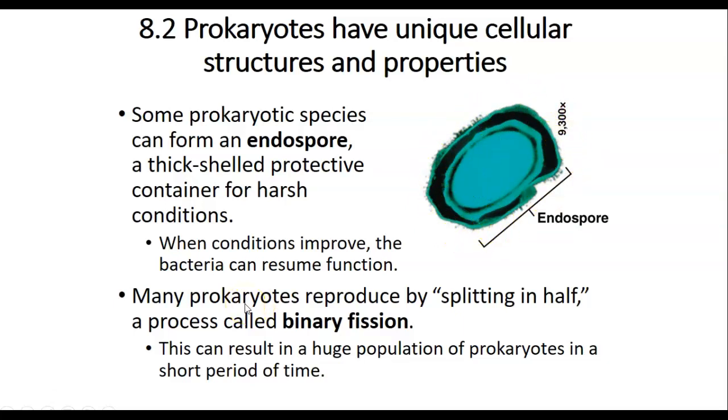Many prokaryotes reproduce by splitting in half, a process called binary fission. Through binary fission, bacteria can make identical offspring. In contrast, eukaryotes reproduce through mitosis. Prokaryotes use binary fission, which is a much simpler process for cell replication.